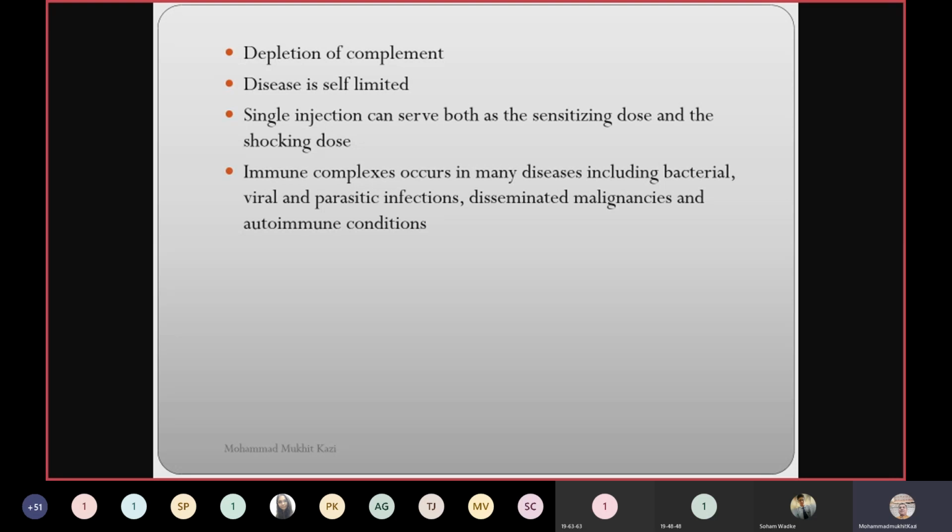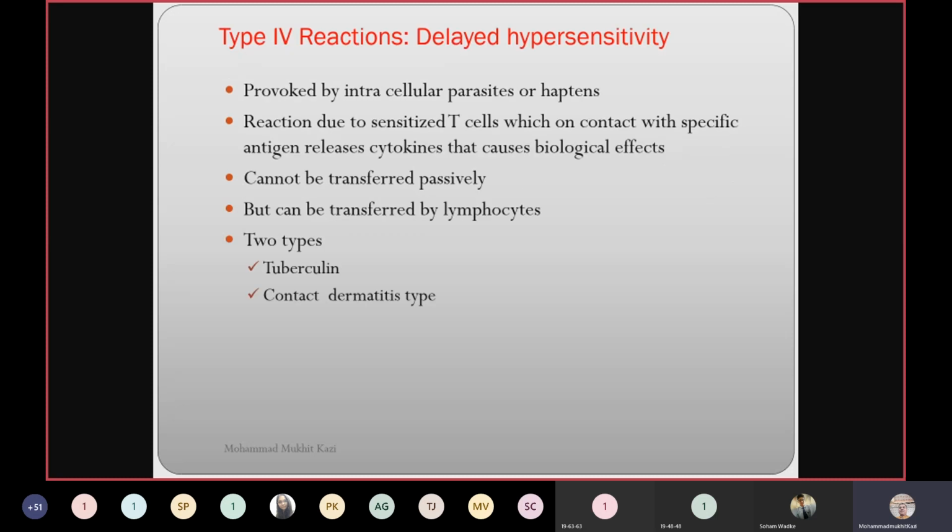Okay. A single injection can serve both as a sensitizing dose and a shock. This is the exception to our rule of prerequisite. A single dose can act as a sensitizing dose as well as the shocking dose. Immune complexes occur in many diseases, including bacterial, viral, I told you the chikungunya, parasitic infections, disseminated malignancies, and autoimmune conditions. We will be learning autoimmune conditions later.